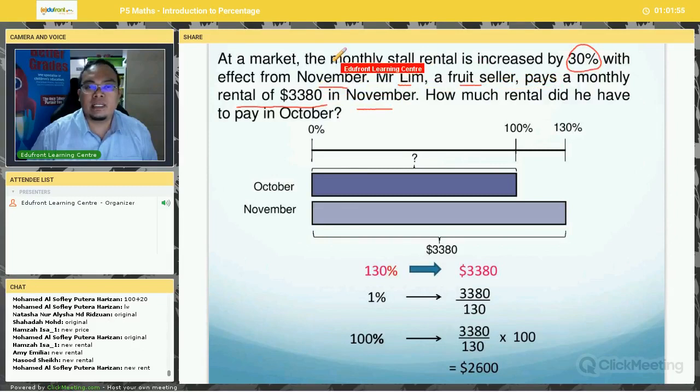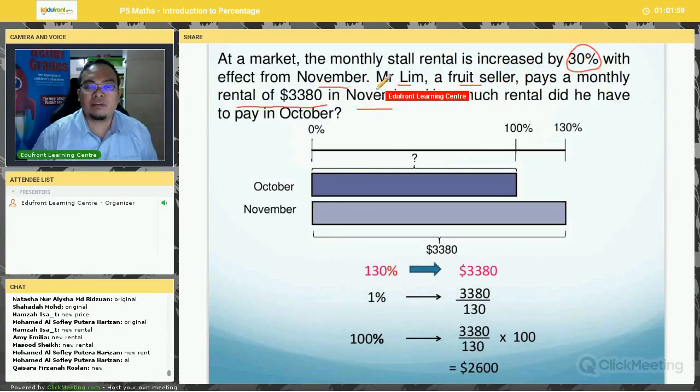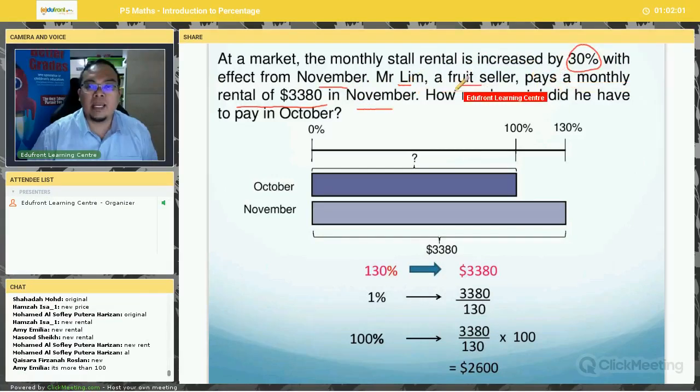How do we know it's the new rental? From the question, right? The question tells you that the monthly store rental is increased by 30% with effect from November. So Mr. Lim pays a monthly rental of 3,380 in November, right? So this 3,380 is after the 30% increase. So if we were to draw the model, in November he paid 3,380, and this is after the 30% increase from the original. So original is 100%. So the increase by 30%, you get 130%.